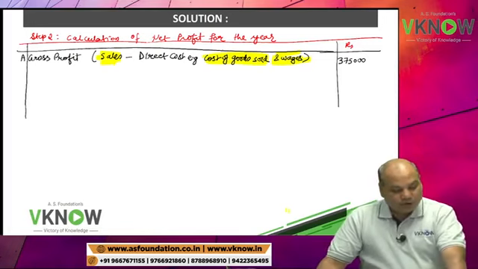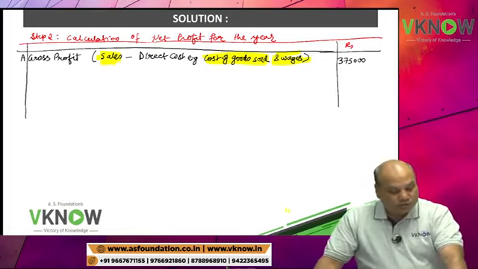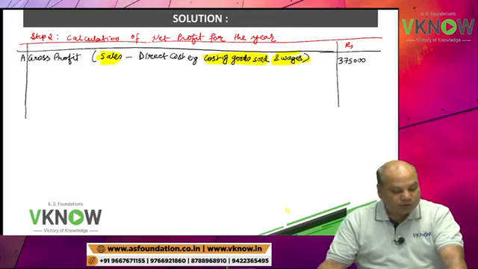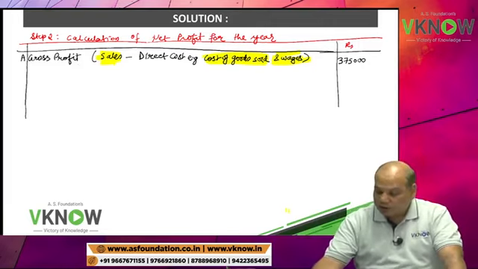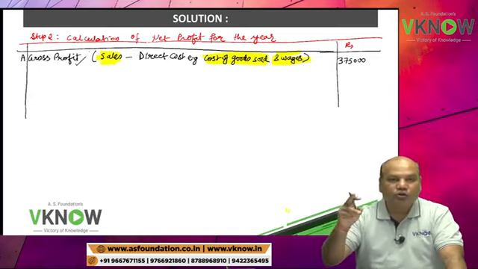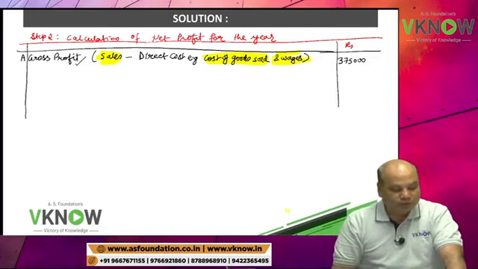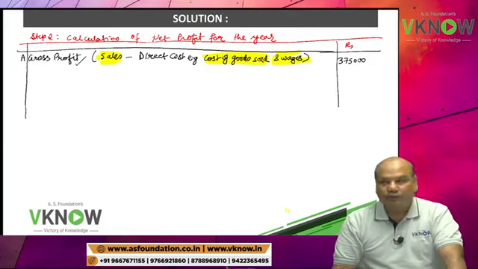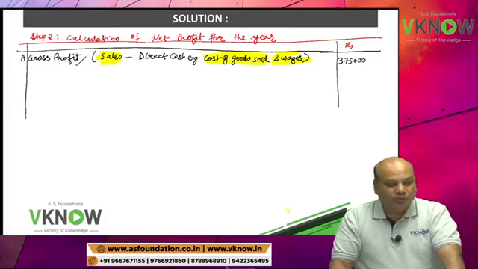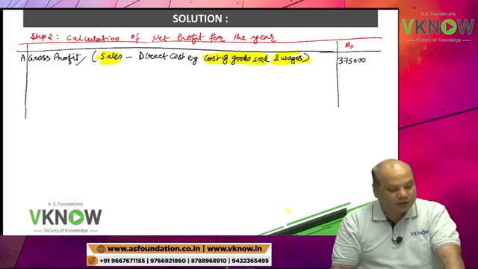Next line in the question, point number 2, companies sold goods for cash, that will not affect my answer. Opening inventory was less than closing inventory. In net profit calculation, since I have taken gross profit, opening stock and closing stock have been taken care of. No need to write again. If I am writing gross profit, it means I have considered opening stock and closing stock. Similarly, point number 4, wages. Not important now, because when I am writing gross profit, wages have already been deducted from the sales.